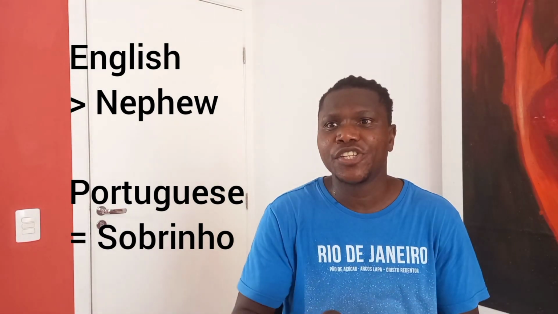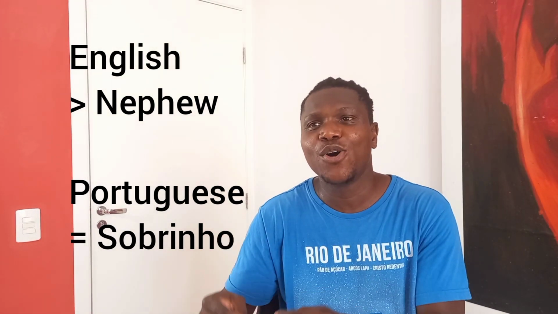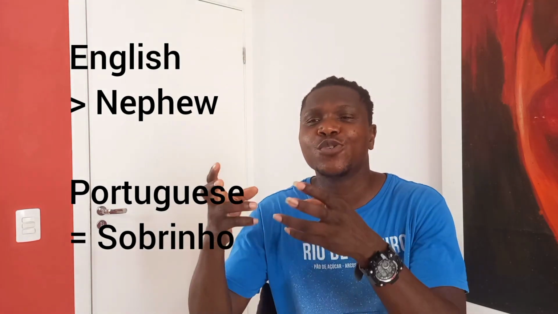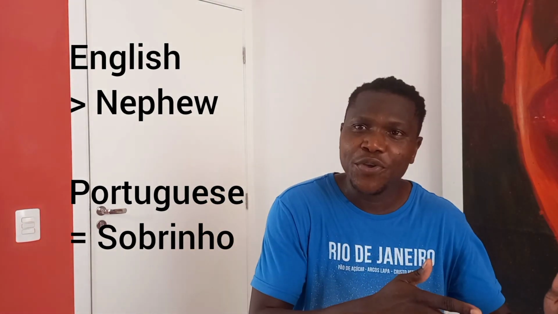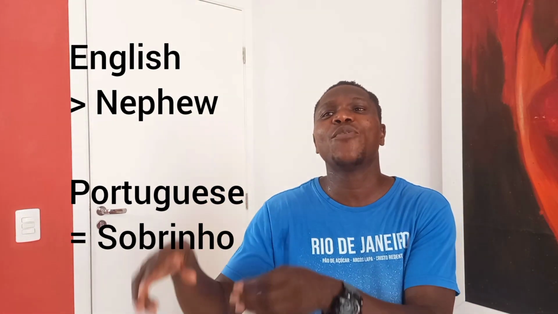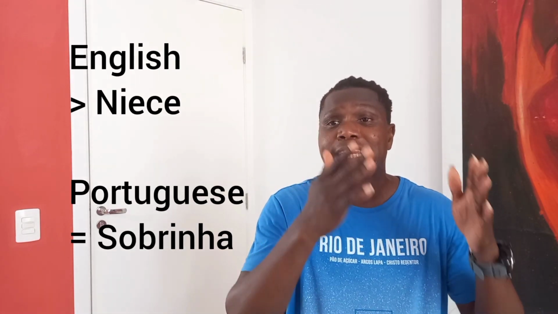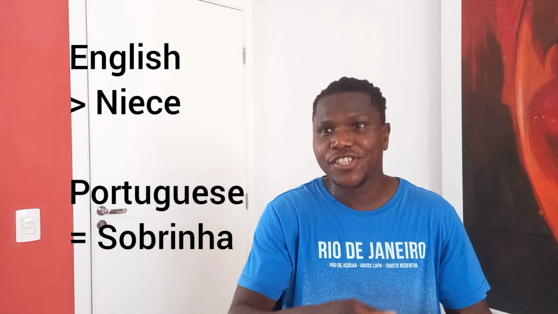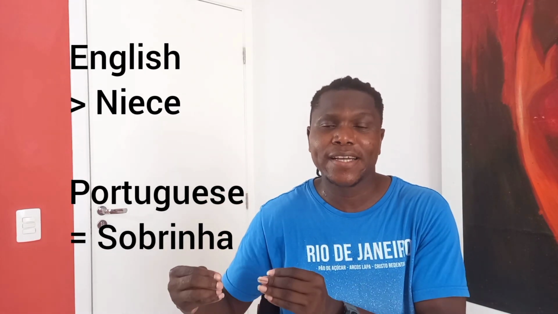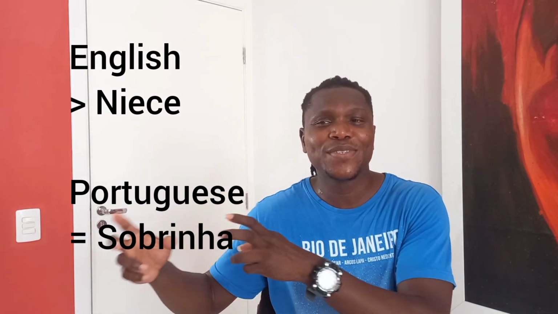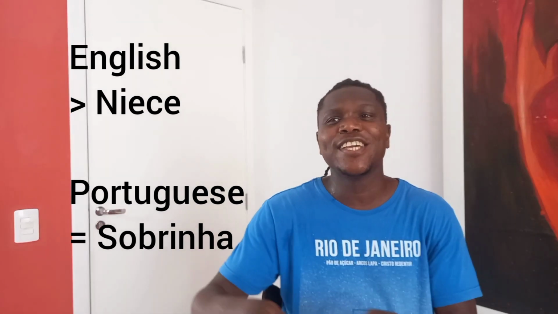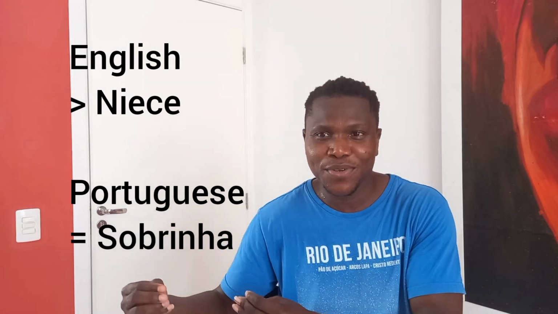Nephew in English is called sobrinho in the Portuguese language. Then we have niece. Niece in English is called sobrinha in the Portuguese language. Niece in English, sobrinha in Portuguese.